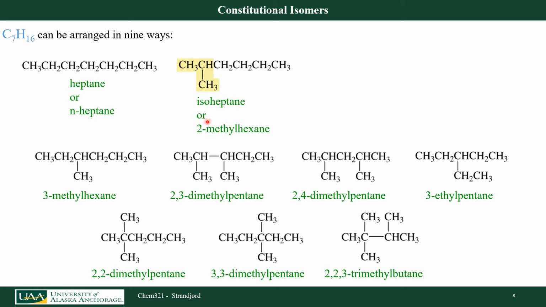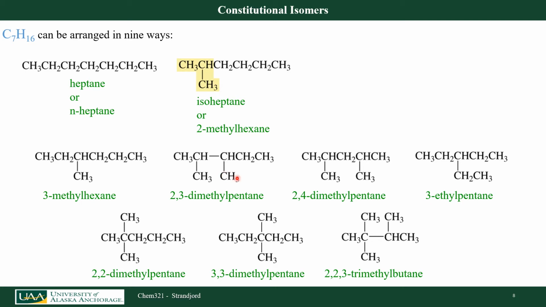I could also call this 2-methylhexane because I have 1, 2, 3, 4, 5, 6 carbons in my longest continuous carbon chain, and off carbon number 2 I have a methyl group. I could have my methyl group off carbon number 3. We'd call it 3-methylhexane. I could also have arranged these carbon atoms 1, 2, 3, 4, 5. So my longest continuous carbon chain in this molecule is 5, and I have 2 methyl substituents.